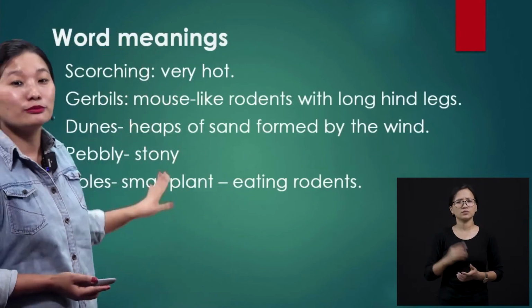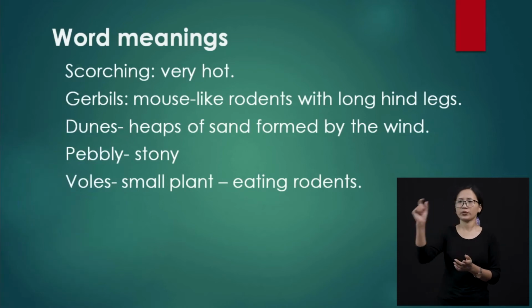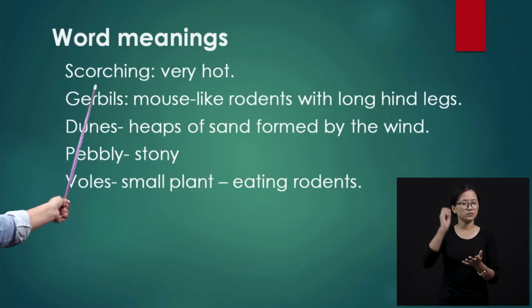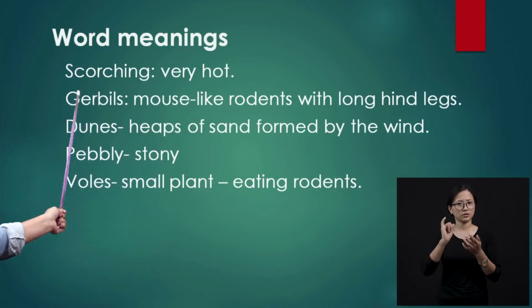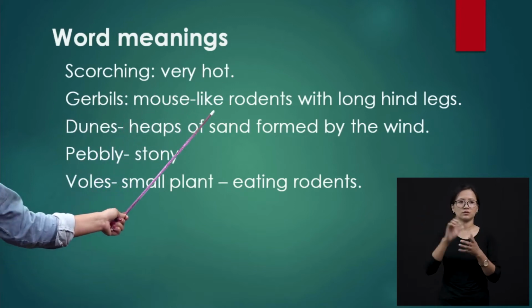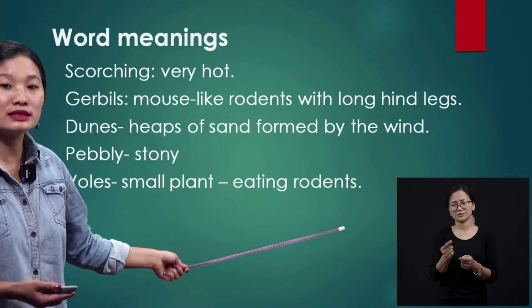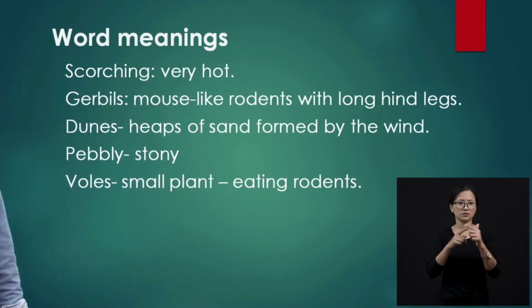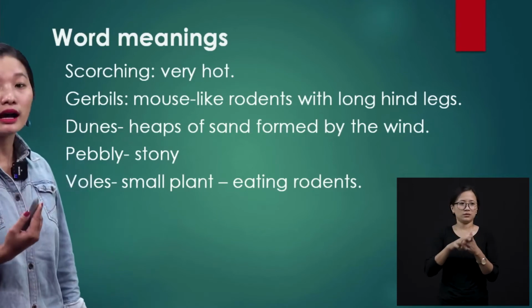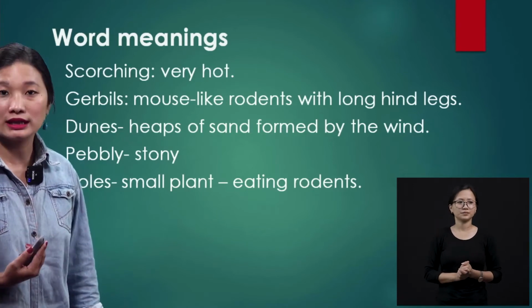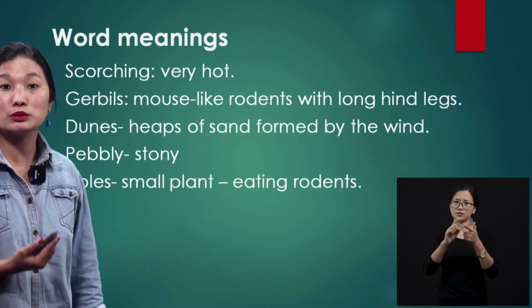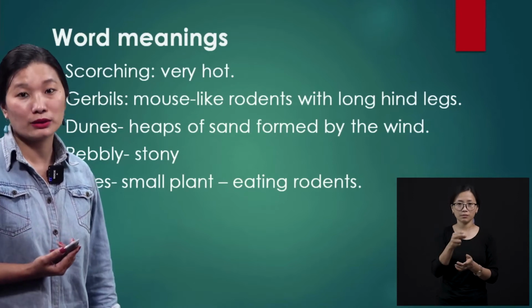Yes, as usual, I've brought some word meanings again. I want you to read the word meanings along with me, okay? The first word meaning that we are going to learn is scorching. Very hot, scorching, very hot. Gerbils, mouse-like rodents with long hind legs. Hind means the back, okay? We know that a mouse has 4 legs, and so the 2 back legs will be the hind legs. So gerbils are mice, but they have longer hind legs, and it is a desert mouse. You may not find it in all places, but you will find it mostly in the desert areas.